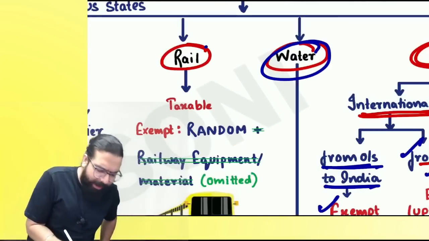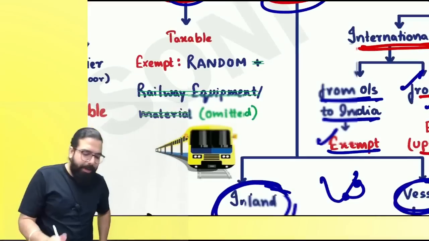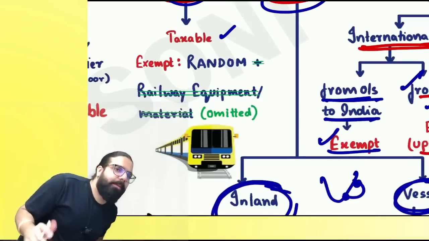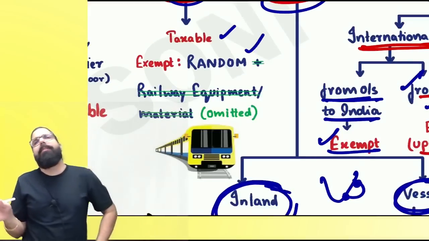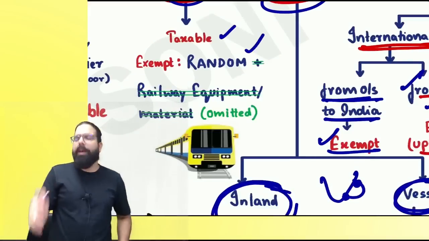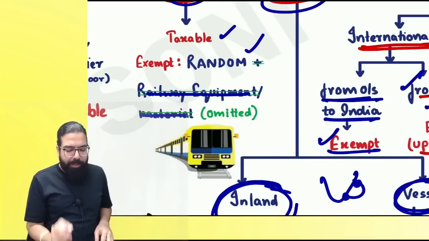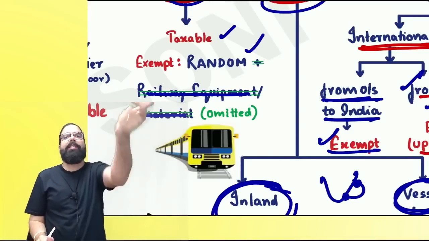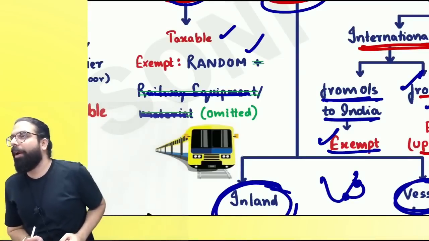People, please come to the rail. If transportation was happening through rail, it was always taxable, but RANDOM items are always exempt. Now, here also, railway equipment and material has been omitted, and hence now it is taxable. Can we go ahead, everyone?